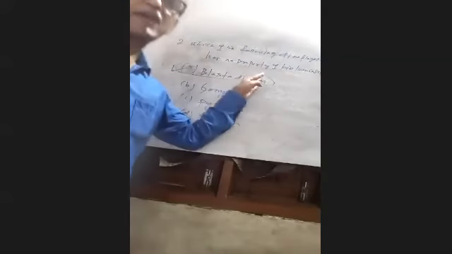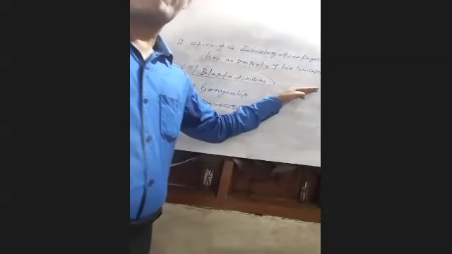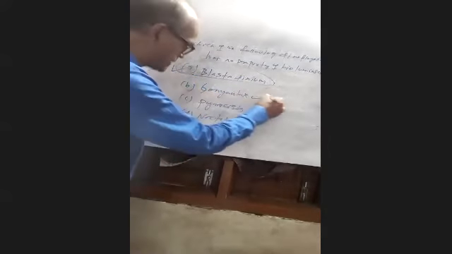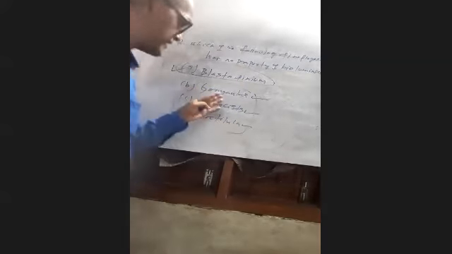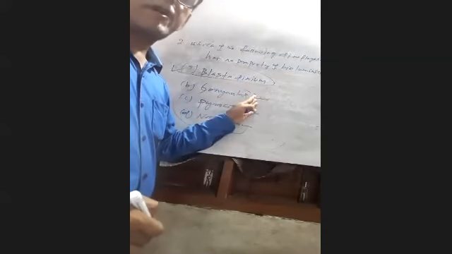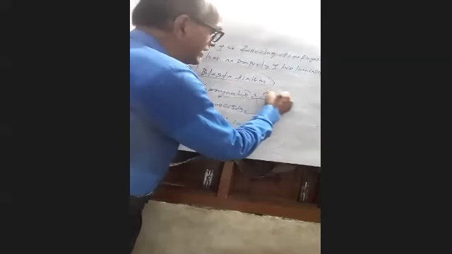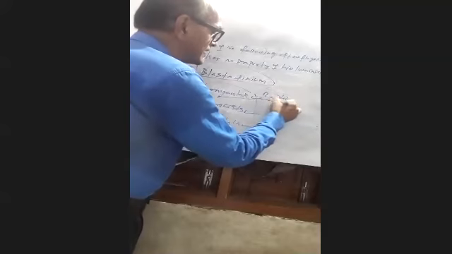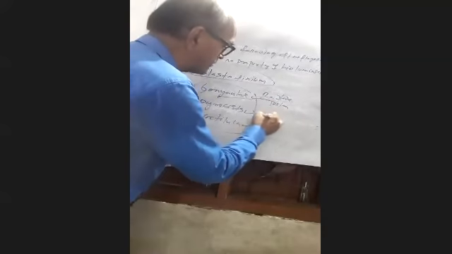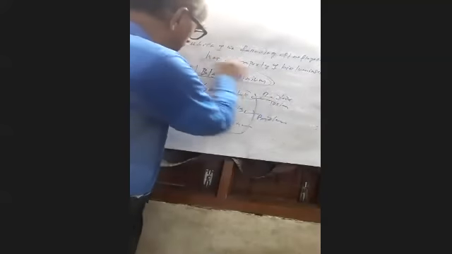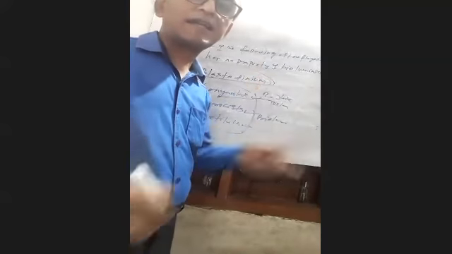Blastrodinium, I had told you, is a colorless dinoflagellate and it has no property of bioluminescence. Gonyaulax, Pyrocystis and Noctiluca have the property of bioluminescence. Gonyaulax, you know, is known for its toxin and red tide. The other two, Pyrocystis and Noctiluca, have bioluminescence. Blastrodinium is a colorless dinoflagellate which is parasitic in nature.